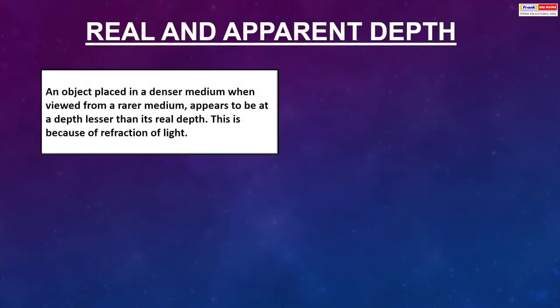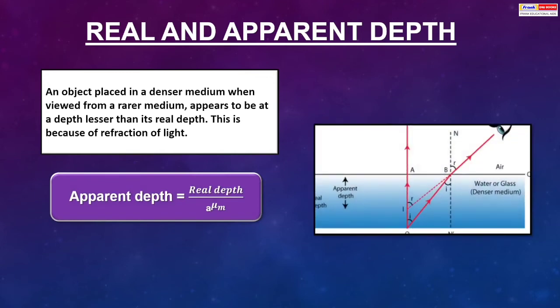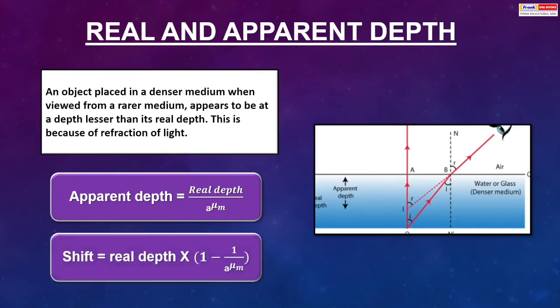An object placed in a denser medium, when viewed from a rarer medium, appears to be at a depth lesser than its real depth. This is because of refraction of light. Apparent depth is equal to real depth upon mu of the medium with respect to air. This shift is equal to real depth into 1 minus 1 upon mu of the medium with respect to air.